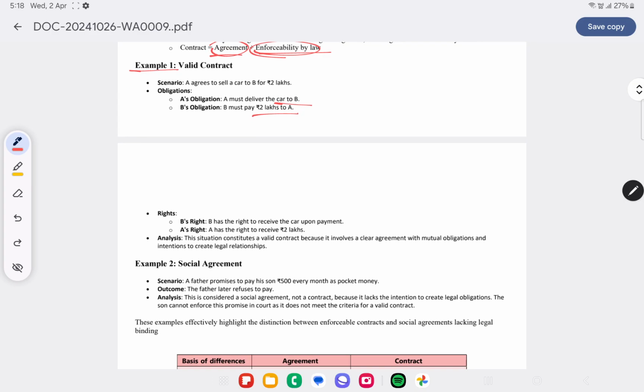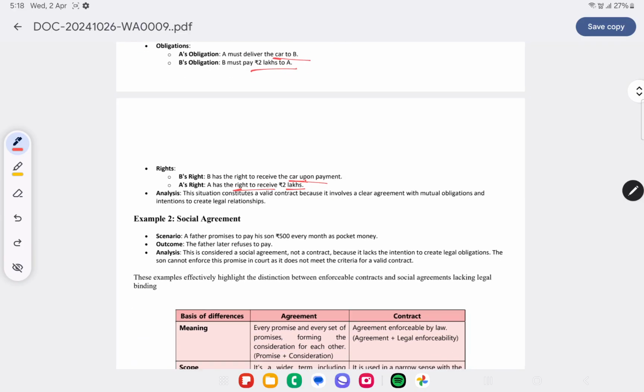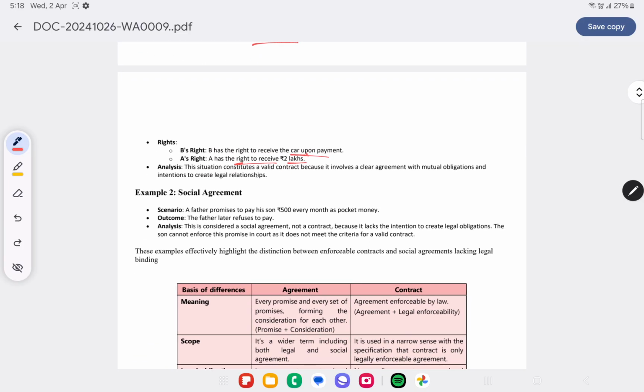What are their rights? B's right. B is paying 2 lakh. What is his right? To receive the car. And what about A's right? A is selling the car, so he has a right to receive 2 lakh. So this is a valid contract.